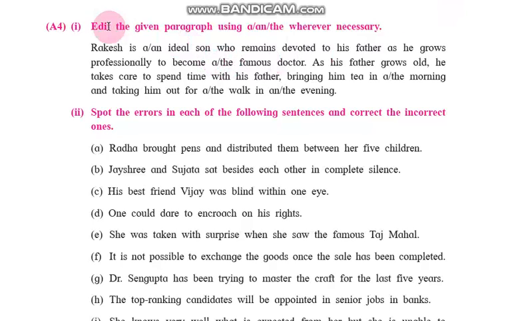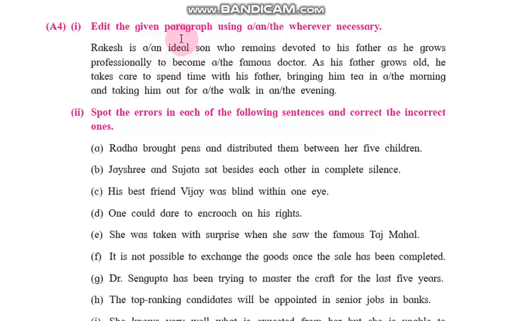Okay, we start again. We come up to this topic A4. Edit the given paragraph using a and the wherever necessary. These are articles. First one, Rakesh is an ideal son. Which is the proper article here?